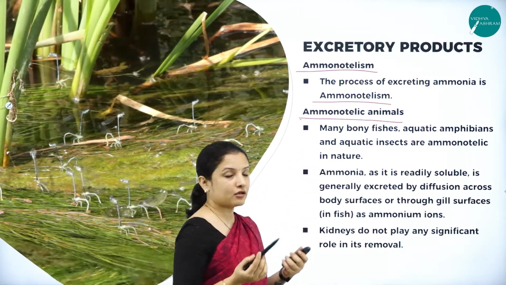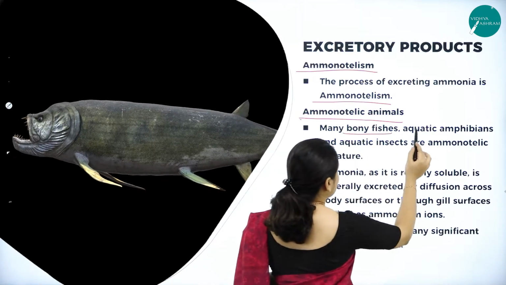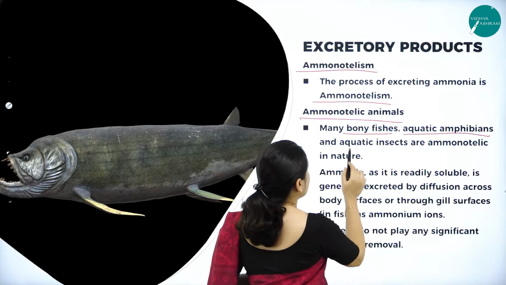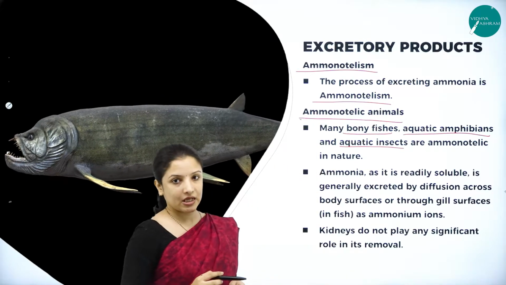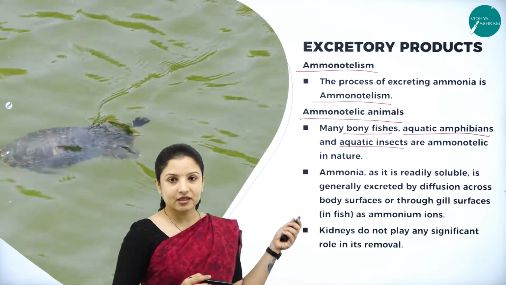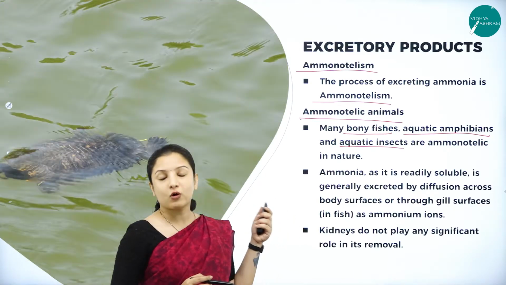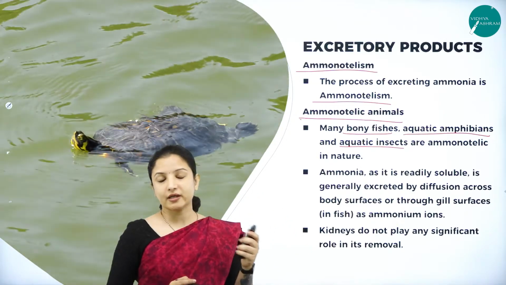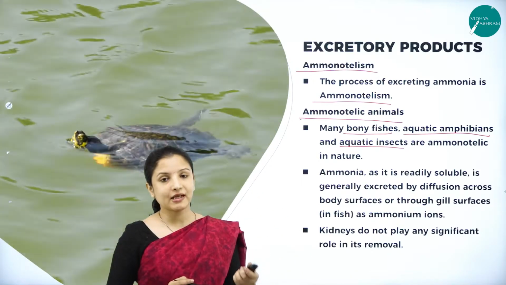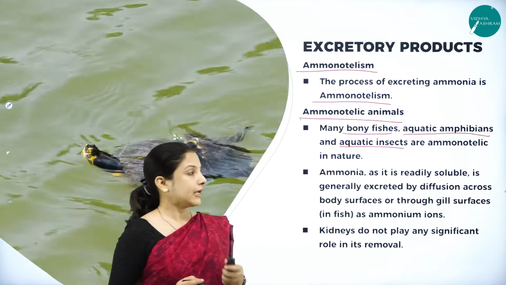So there are a lot of bony fishes, then aquatic amphibians and aquatic insects. All these are ammonotelic in nature. That is, their excretory product is ammonia. And what we had studied, ammonia is more toxic when compared to urea or uric acid, and it requires more water for elimination.